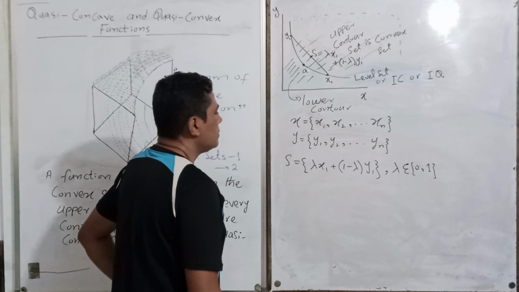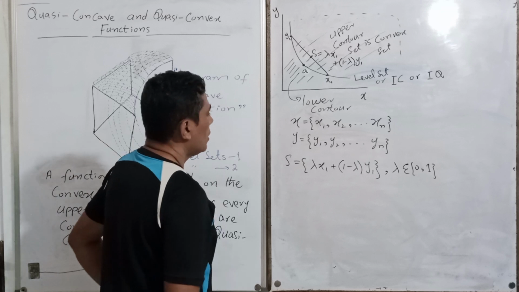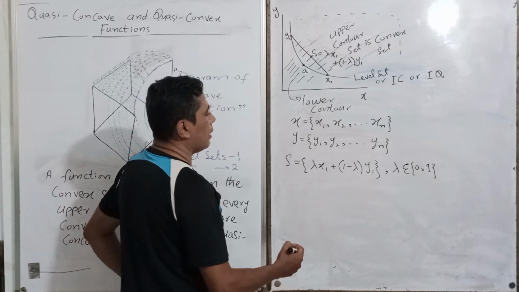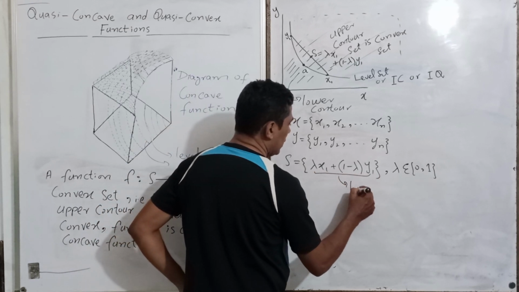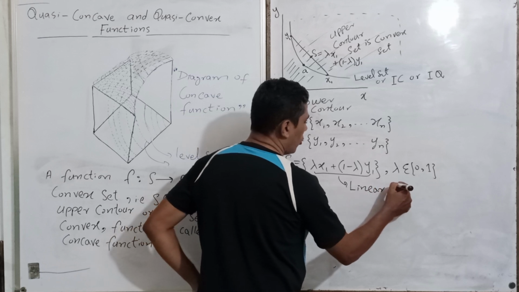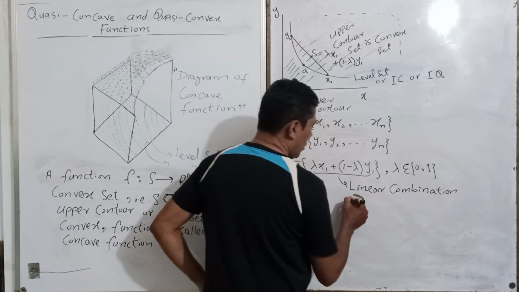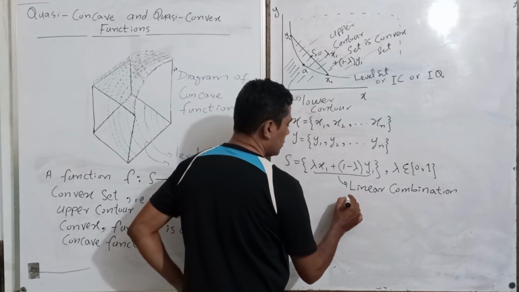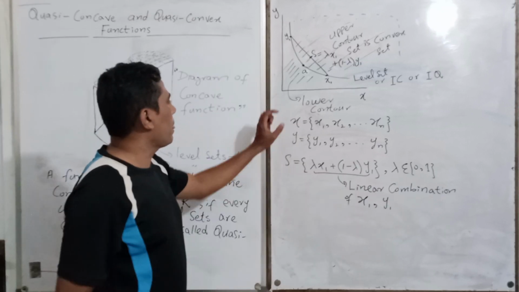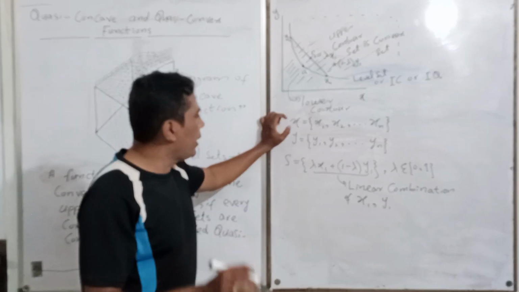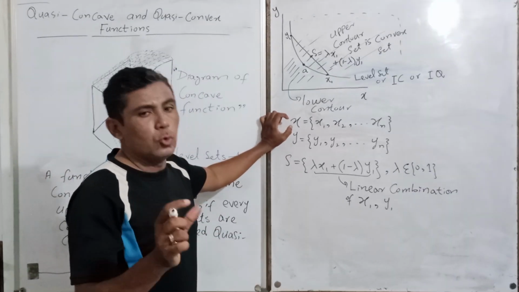How can we define this convex set? For example, this convex set is called a linear combination of x1 and y1. Keep in mind that this is the way to define the convex set. We select any 2 points.